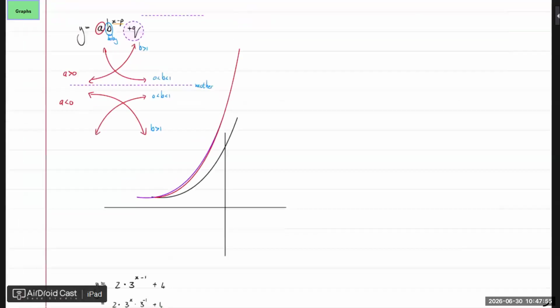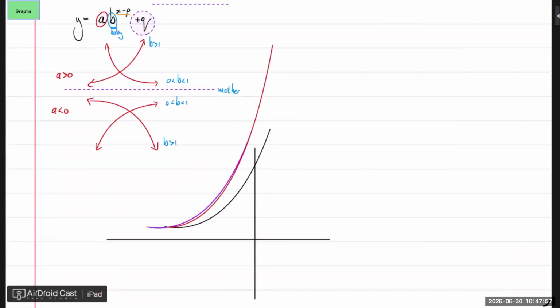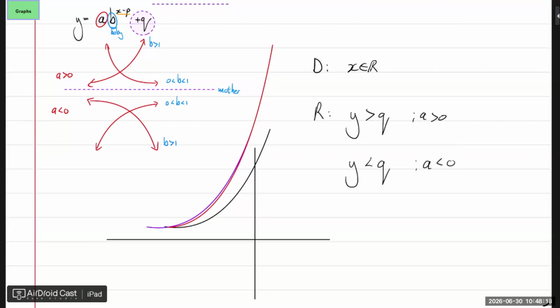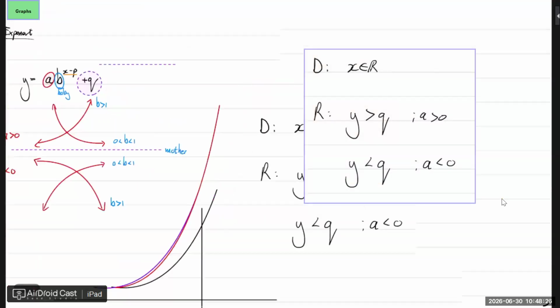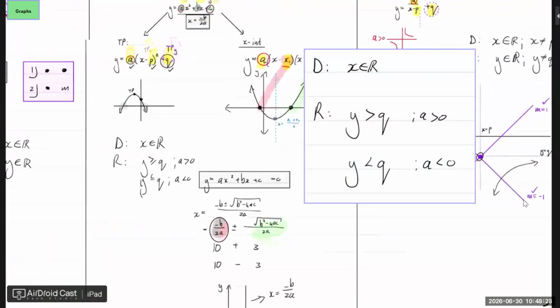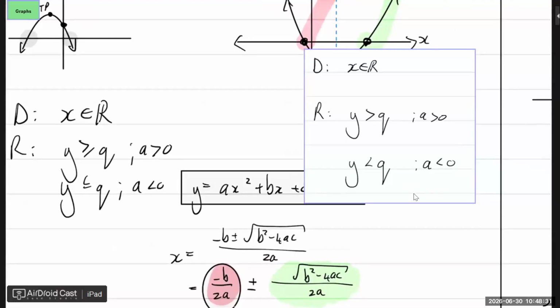All right. What else is important when it comes to the exponential graph? The domain is almost always x can be anything. The range is y is always greater than that q value if your a is greater than 0, or y is always smaller than that q value if the a is smaller than 0. It's almost the same. Let me just show you here. What's standing here is almost the same as the hyperbola. Not the hyperbola, the parabola.